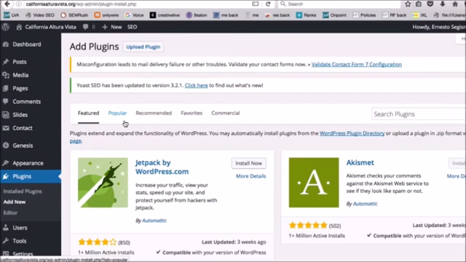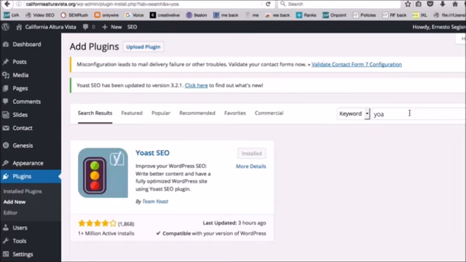Okay, the first thing we're going to do in the back end of your WordPress website is install the Yoast SEO plugin. We're going to go over to plugins, click add new, and then search for Yoast SEO, Y-O-A-S-T. Y-O-A gets us there. So Yoast SEO, and then we'll click install now.